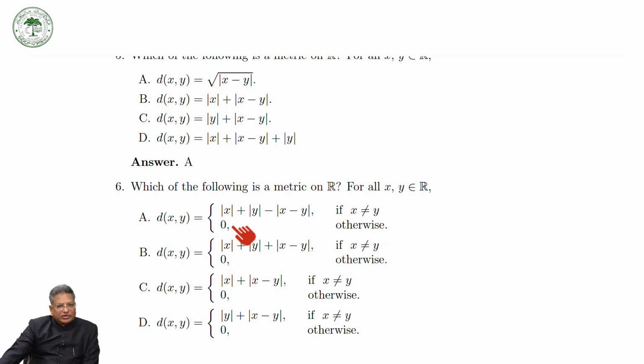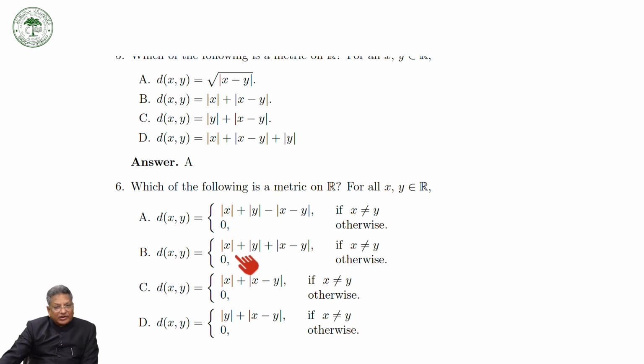Now what about the triangular inequality? Here it is minus. In the triangular inequality, mod of x minus y is less than or equal to mod of x plus mod of y. So when you put in this minus, the triangular inequality will change, and therefore it will not hold good for this one.